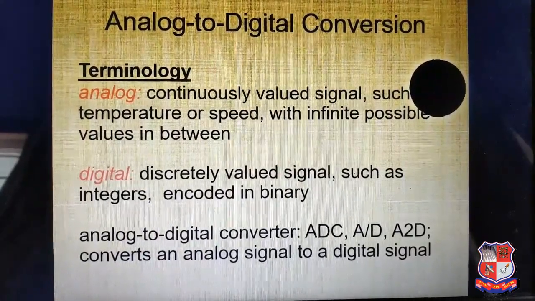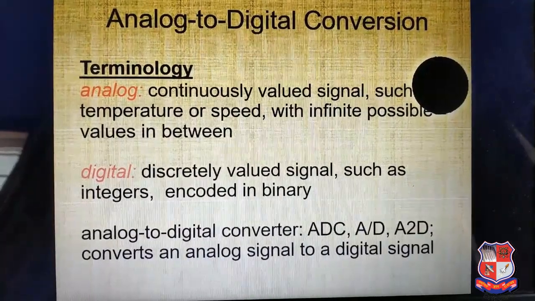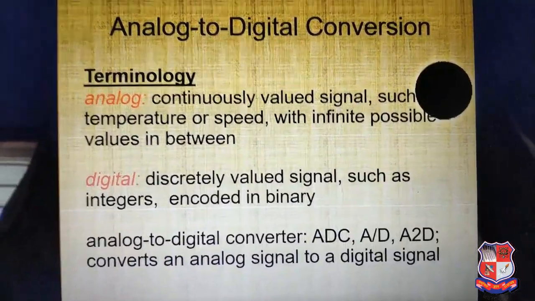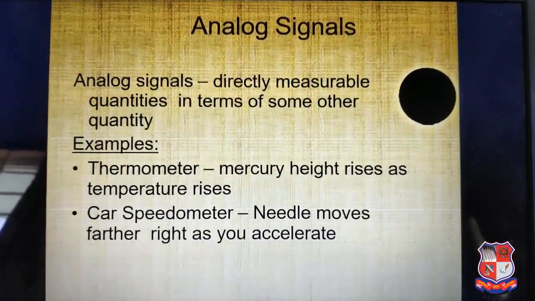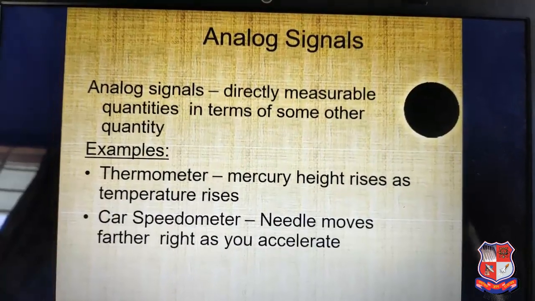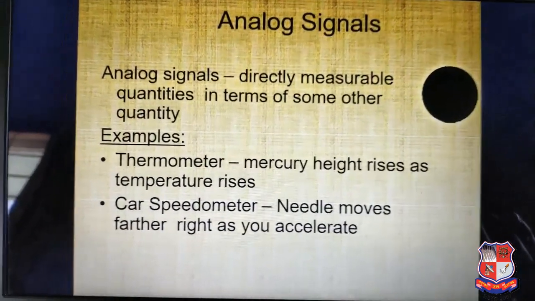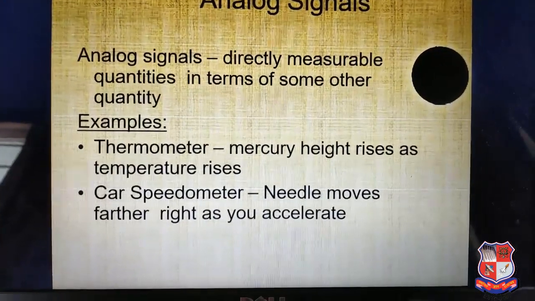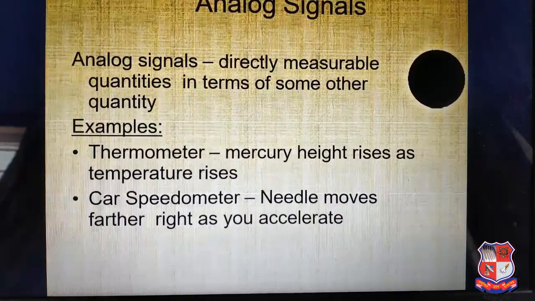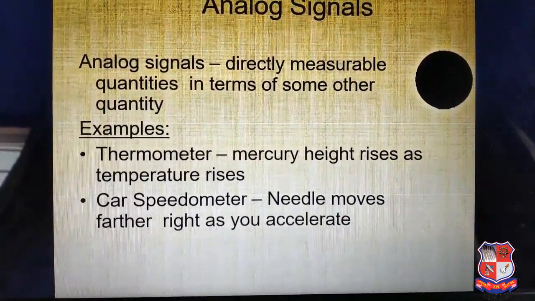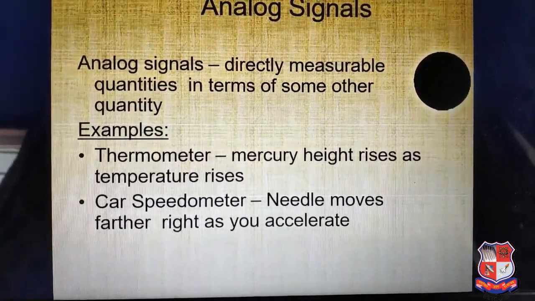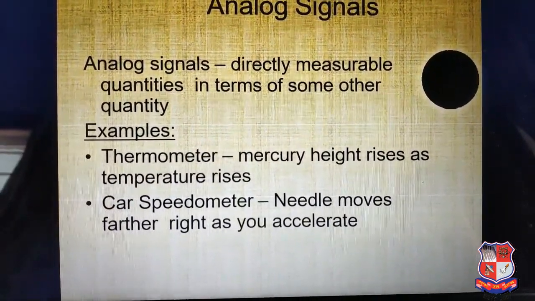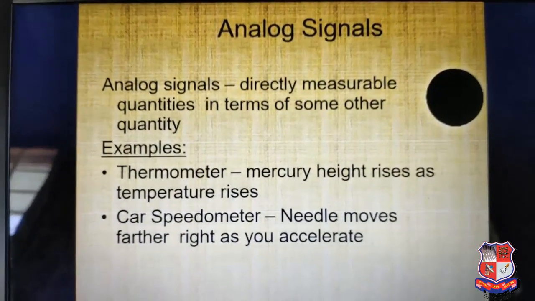An analog to digital converter, or ADC, A to D, converts an analog signal to a digital signal. What is an analog signal? An analog signal is directly measurable in terms of some other quantity. For example, a thermometer and a car speedometer. In a thermometer, the mercury height rises, so we can easily measure it, and in the car speedometer we can see the needle move further right as we accelerate.